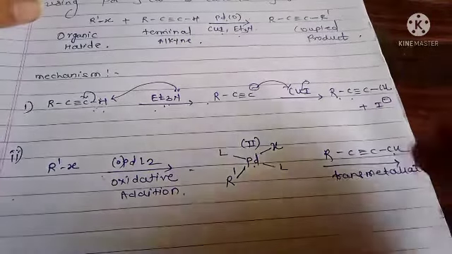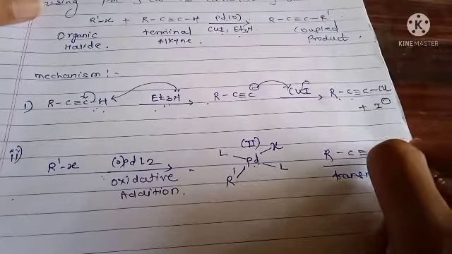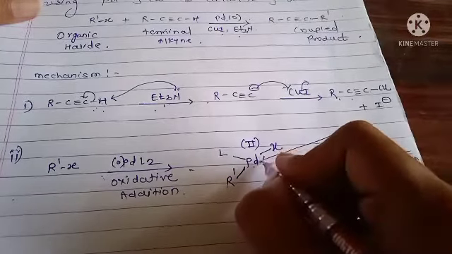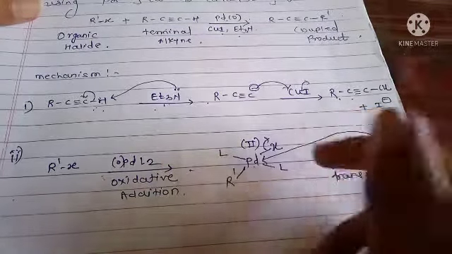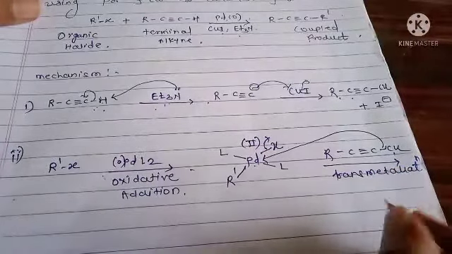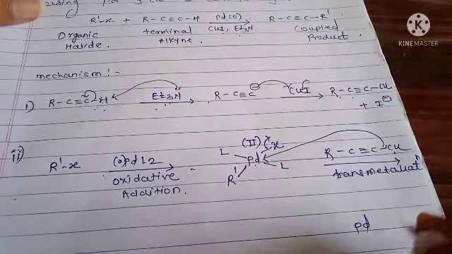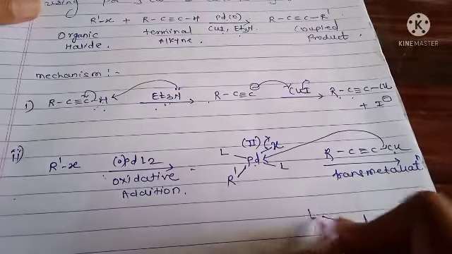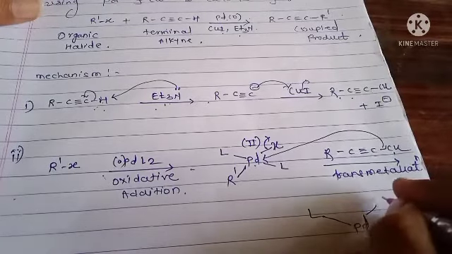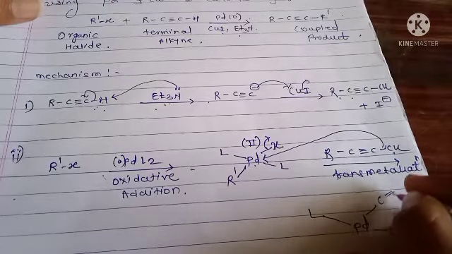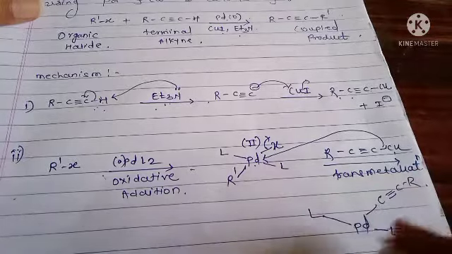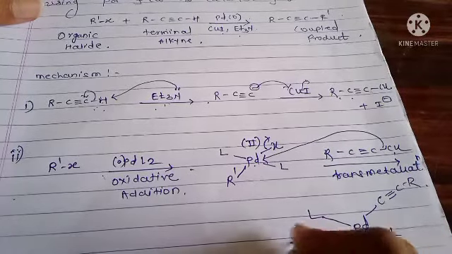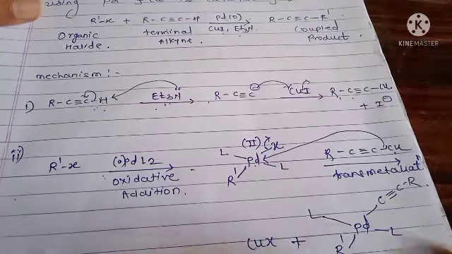Now this bond attacks palladium and there is loss of X minus. Here we form Pd with two ligands L, C≡C-R and R', plus CuX.